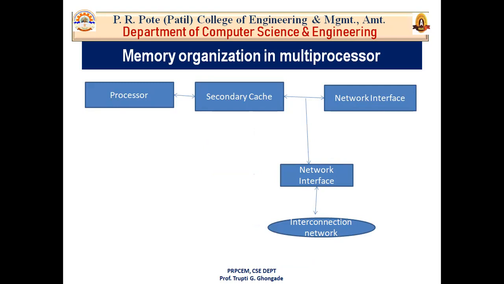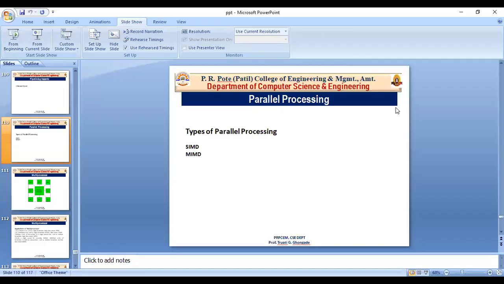So this is another memory organization in multiprocessor. Here these components access the local memory component of the global address space, taking less time to complete than access to a remote memory module. Here I have mistakenly written network interface. It is actually a local memory module.